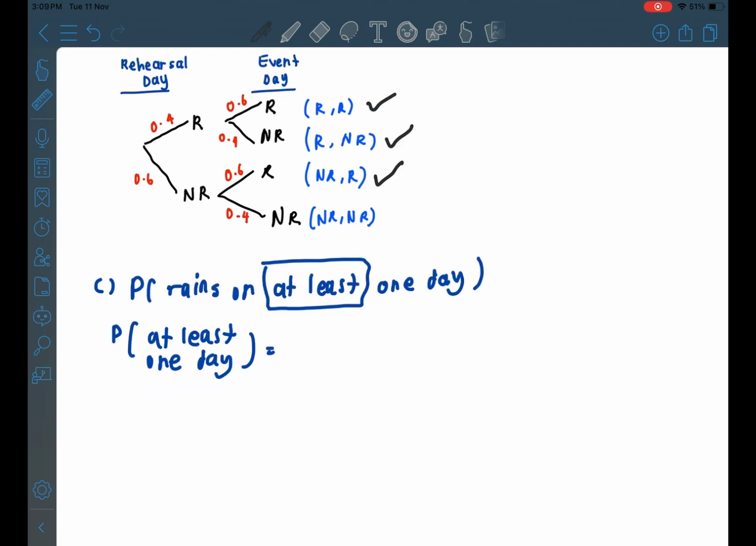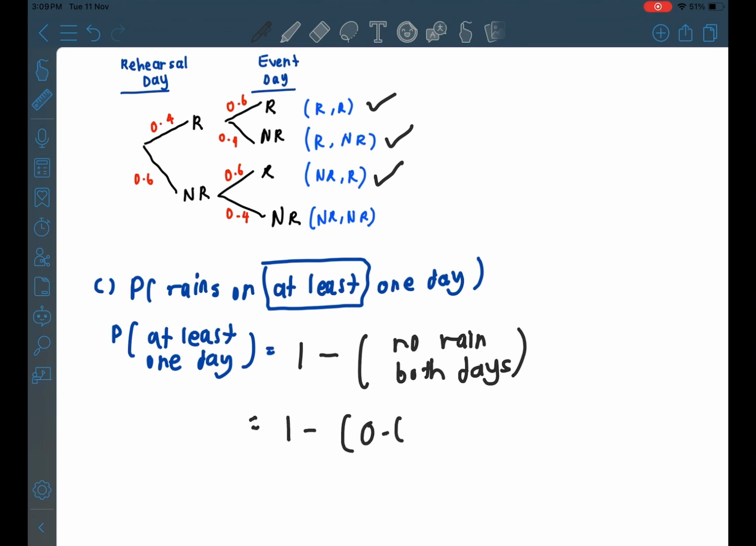For question C, probability of rain on at least one day. The probability of rain at least one day equals 1 minus the probability of no rain both days. So it equals 1 minus 0.6 times 0.4. We will get 0.76, or in percentage 76%.